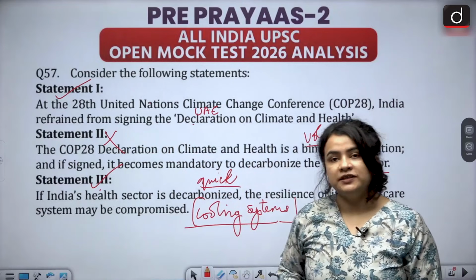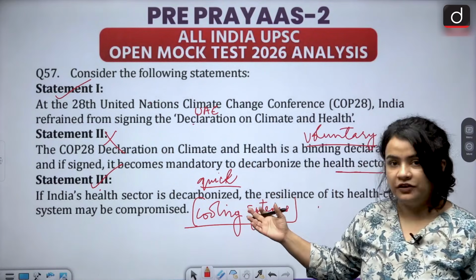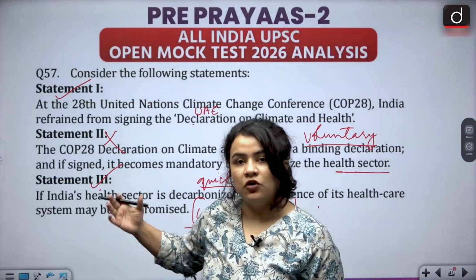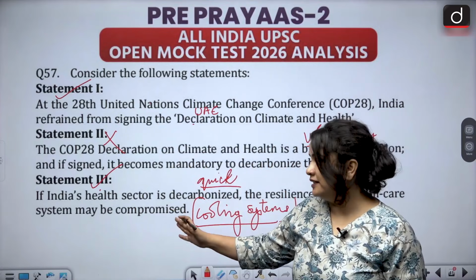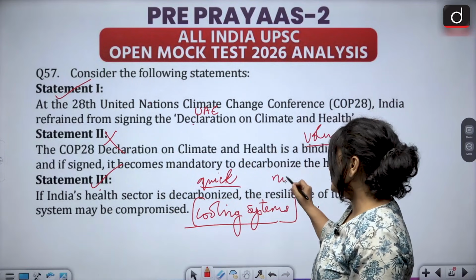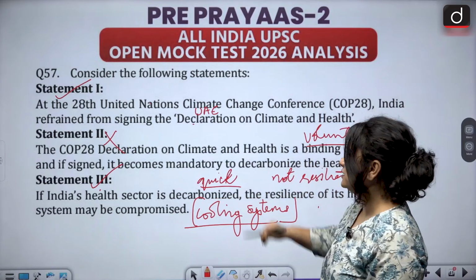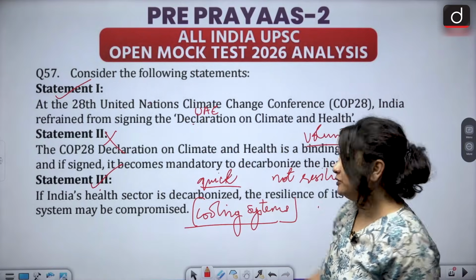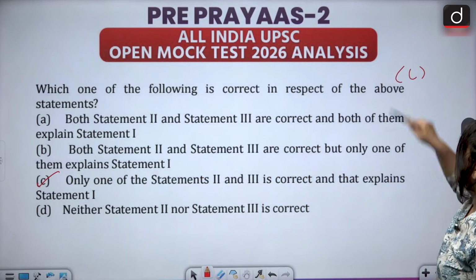Not because it is binding and it makes decarbonization mandatory, but simply because for the time being, India is not fully prepared for its health sector to be decarbonized. India is not resilient at this current moment. So yes, one of these two statements is correct, and that explains statement 1, and therefore option C is your correct answer.